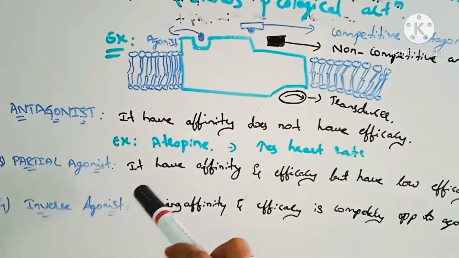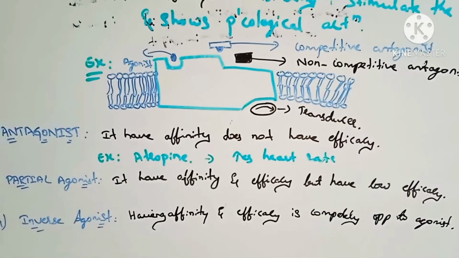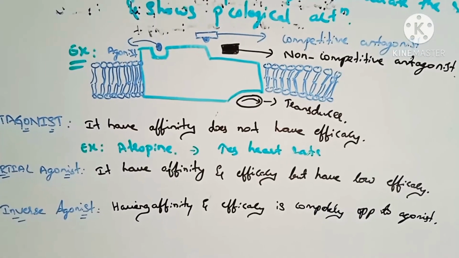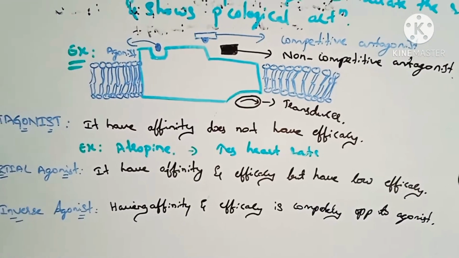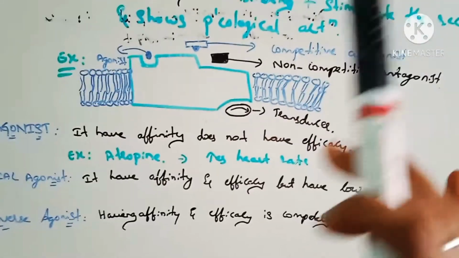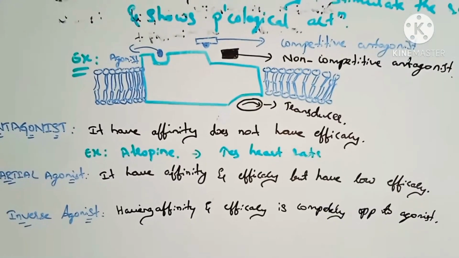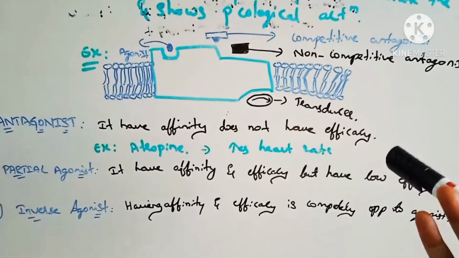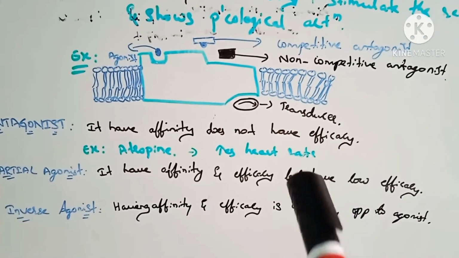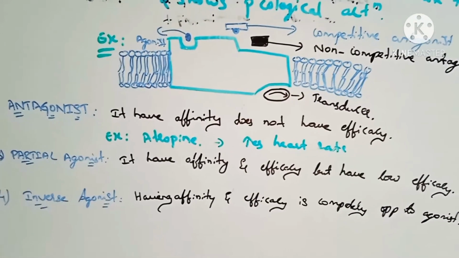Next, partial agonist. It has affinity and efficacy but low efficacy. It is an agent which activates the receptors to produce a submaximal effect but antagonizes the action of a full agonist. Partially means 50% of the pharmacological action will show. It has the affinity, the binding site, but efficacy is 50%. So it is known as a partial agonist.